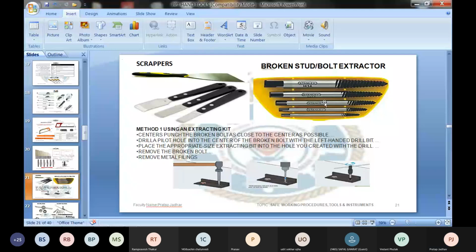So naturally, as you keep turning in the anti-clockwise direction, it acts like you are removing a bolt from the body of a machine. Gradually the bolt will start coming out of the machine. That's the way we can remove a broken bolt, stud, or screw inside the body of a machine by using this kind of extractor.